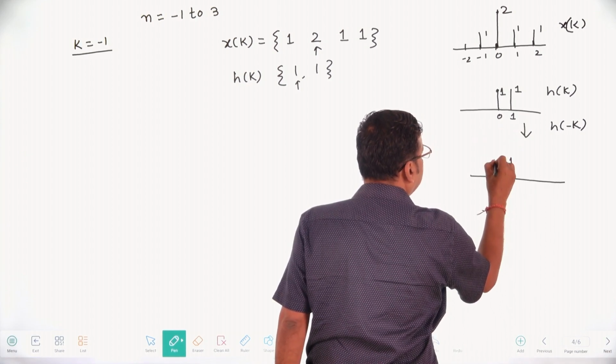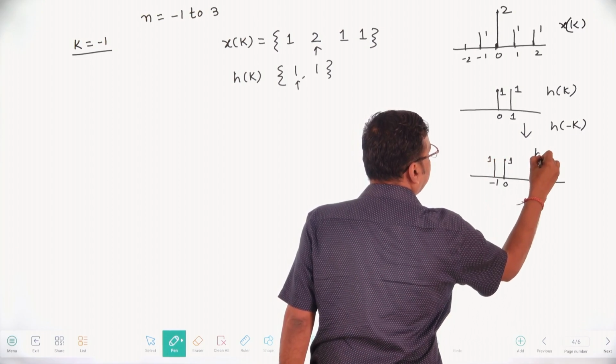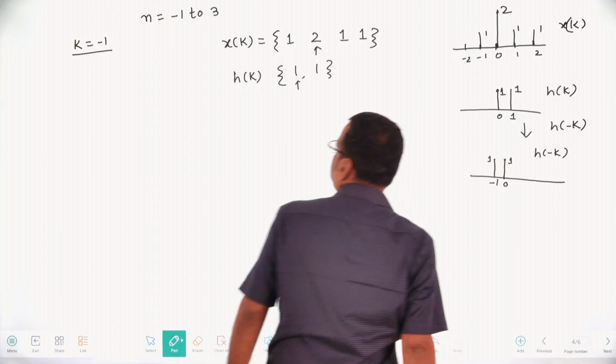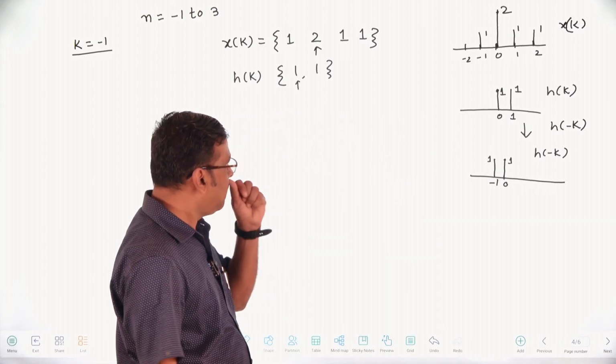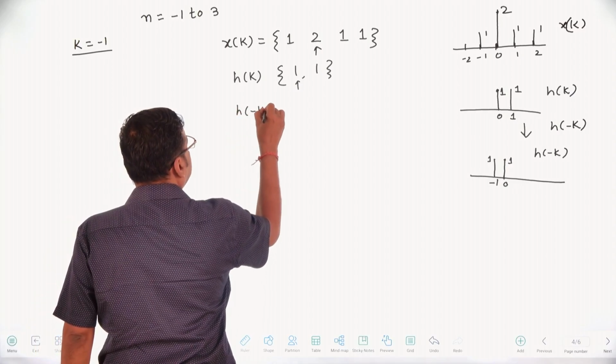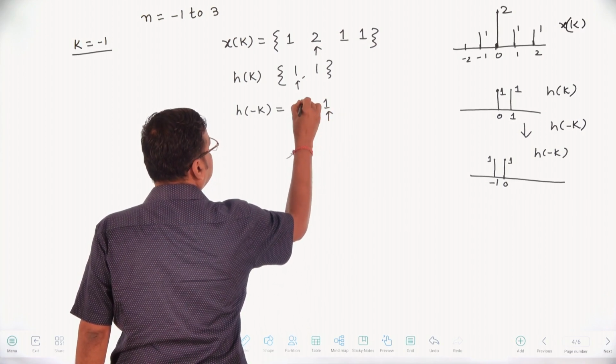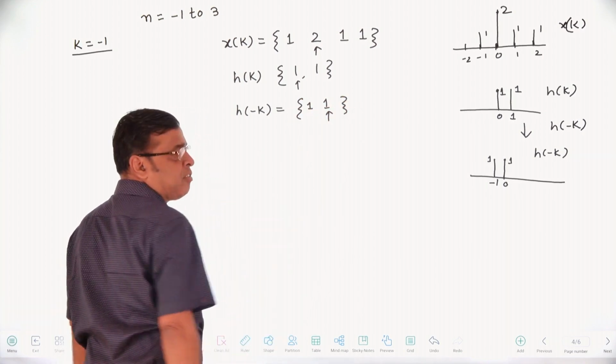This is 1, -1. This is your h of minus k.